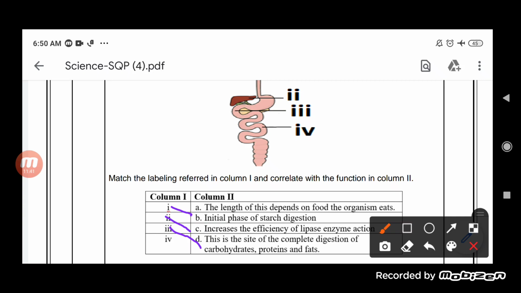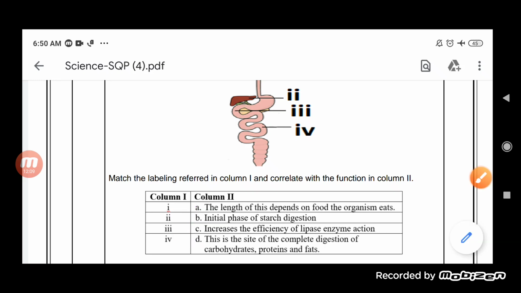It will help in the complete digestion. So the complete digestion will take place at the third one. And fourth, obviously this is where the length depends on what the organism eats. So the length of this intestine depends upon the food the organisms eat. So fourth one is A.